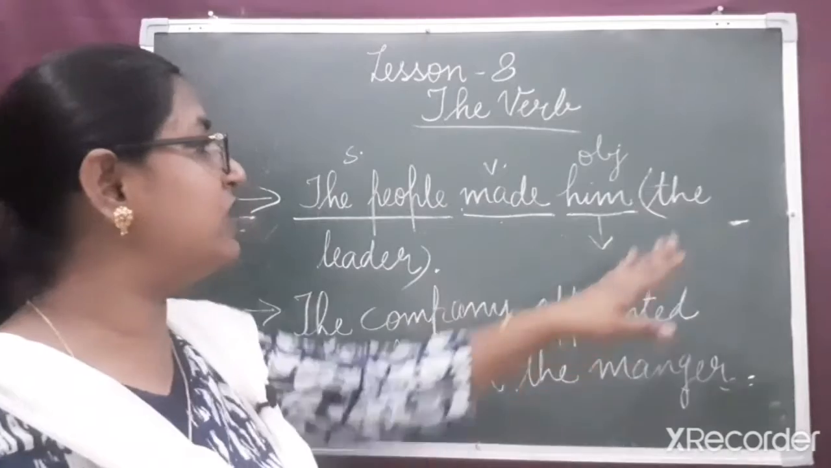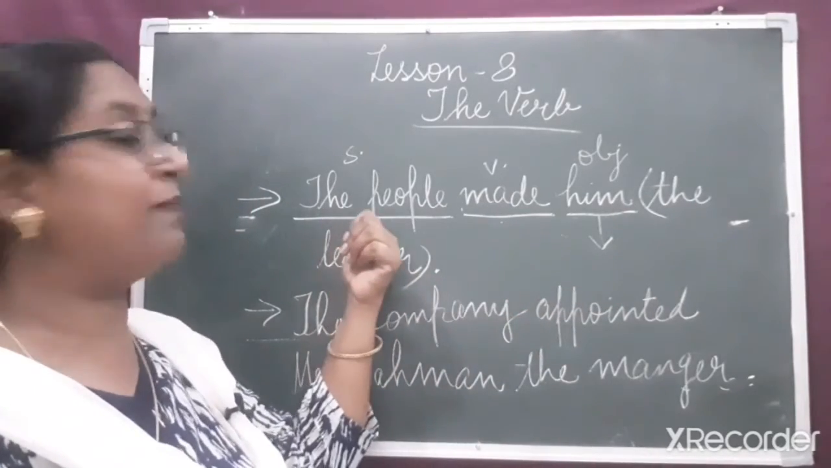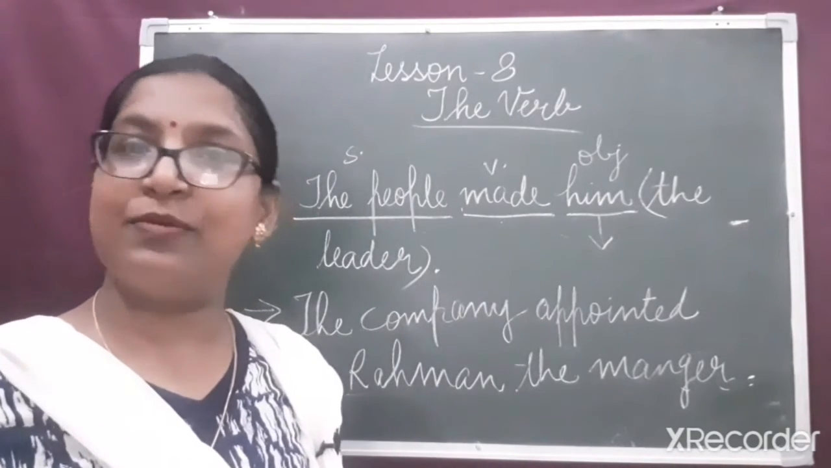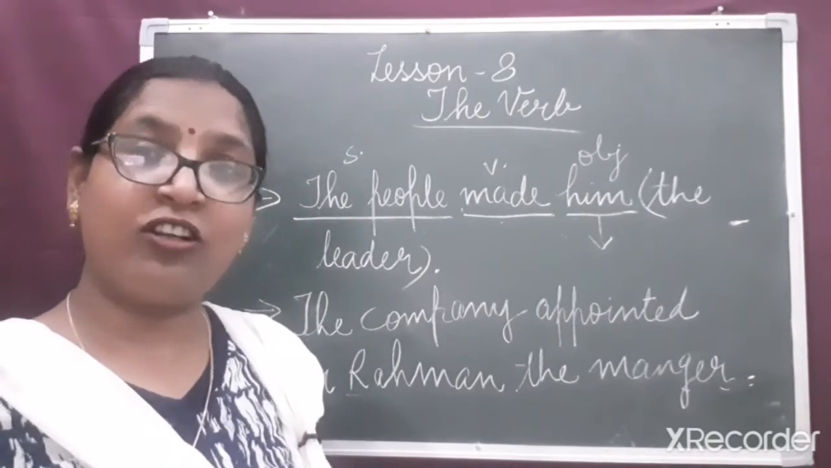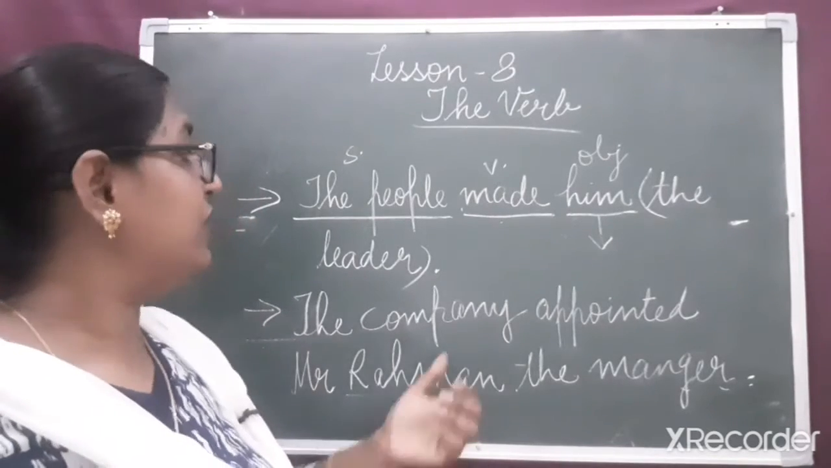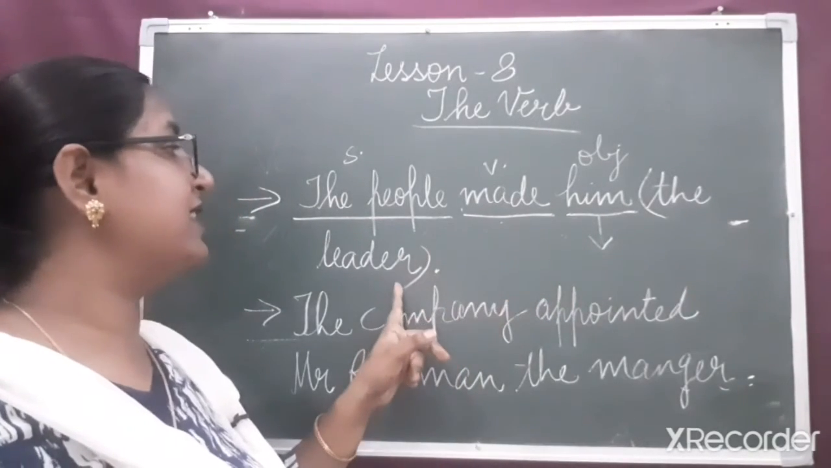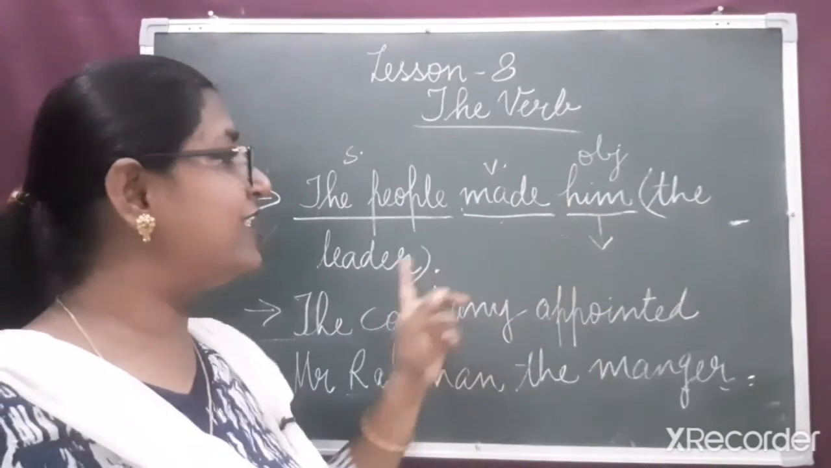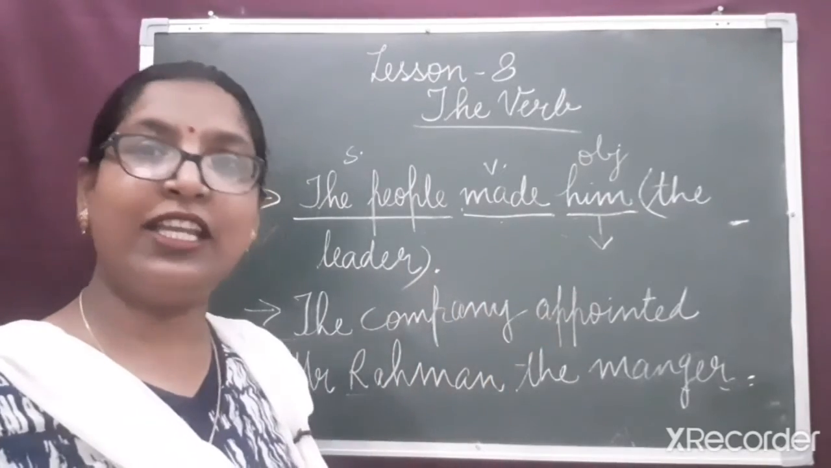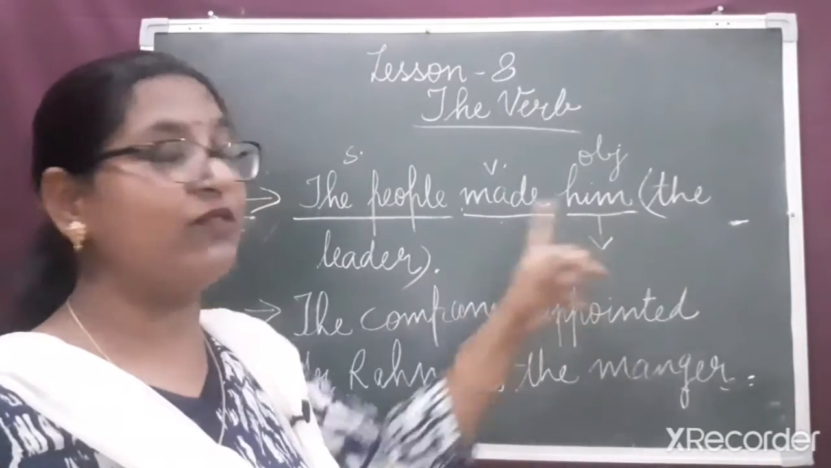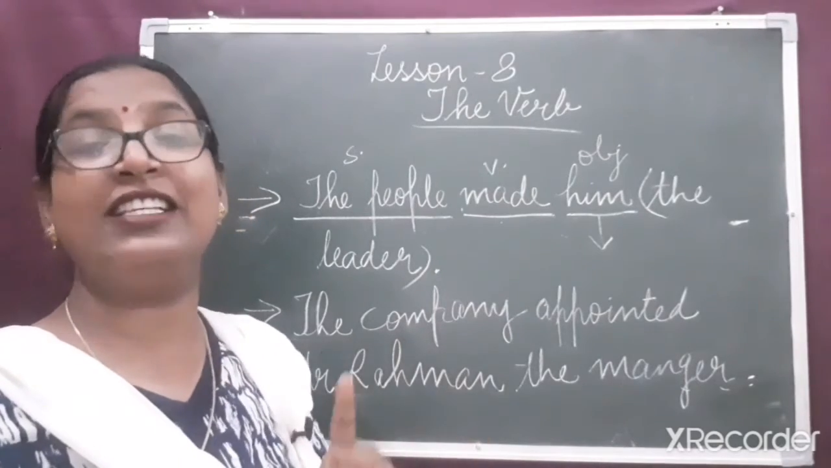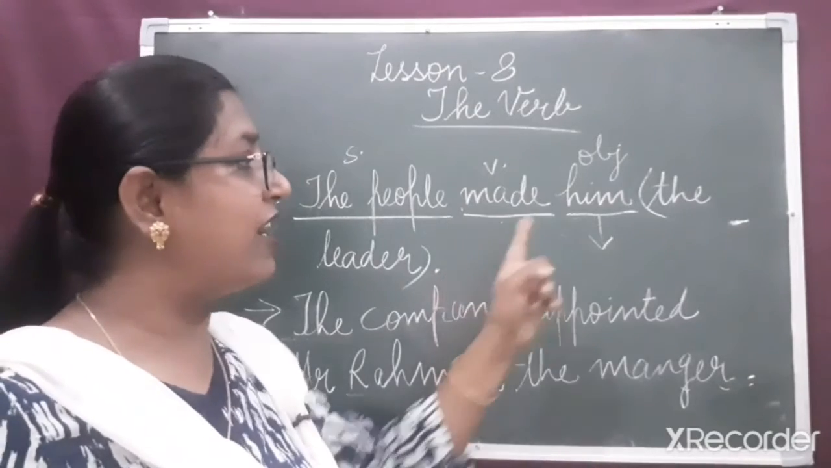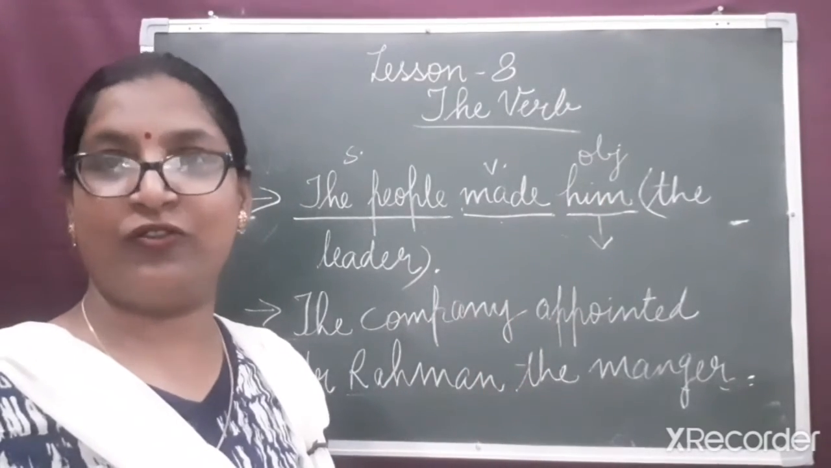If we do not use these words in a sentence, if we simply say the people made him, somewhere the answer seems incomplete. Made him what? There is confusion. So these words are referring to the object itself, and without these words, the sentence will be incomplete. So these words are not the object, these are the complements. Why are these the complements? Because they are referring to the object itself.